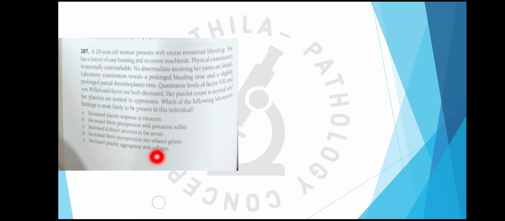Increased fibrin incorporation into ethanol gelatin, no. And increased platelet aggregation with collagen, no. So the answer will be A, which is decreased platelet response to ristocetin. That is defective ristocetin induced platelet aggregation. So these are the questions that are asked in relation to von Willebrand disease.